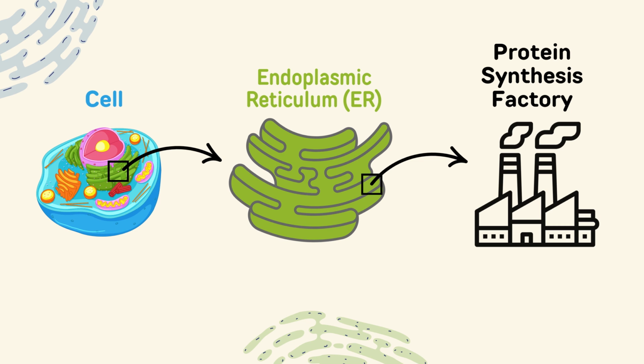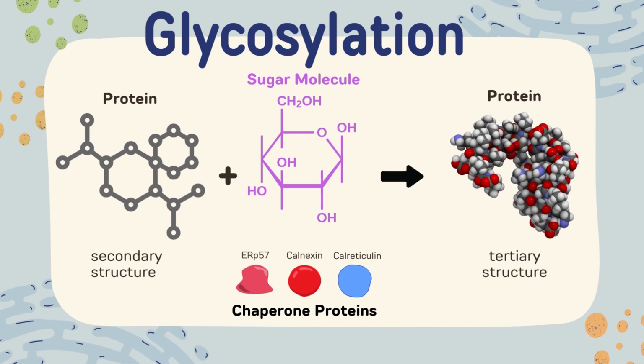One of the major functions of the ER is to serve as a site for protein synthesis. The proteins made in the ER are required to undergo glycosylation, which is a process of adding sugar molecules onto a protein or lipid. After glycosylation, the proteins will be able to fold into their proper three-dimensional shape. This folding is facilitated by a system of molecular assistance commonly referred to as the chaperone system. The specific chaperone proteins involved in this process include calnexin, calreticulin, and ERP57. While calnexin and calreticulin work together to ensure proper protein folding, ERP57 will ensure formation of molecular bonds in the folding process, thereby ensuring a high stability of the protein.